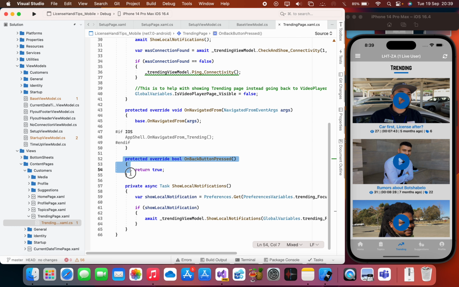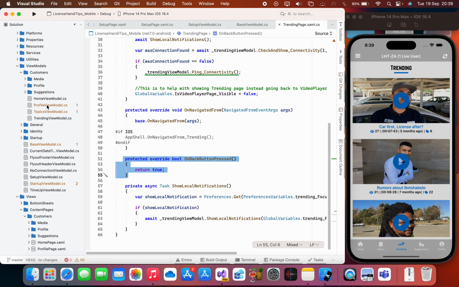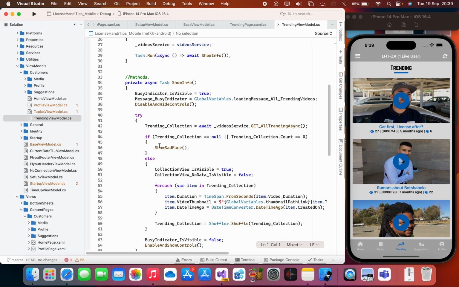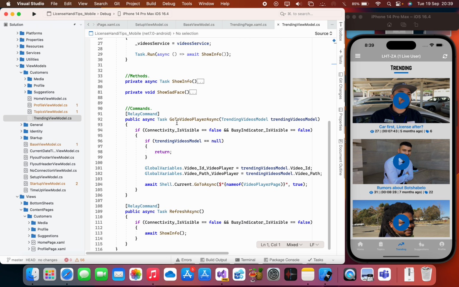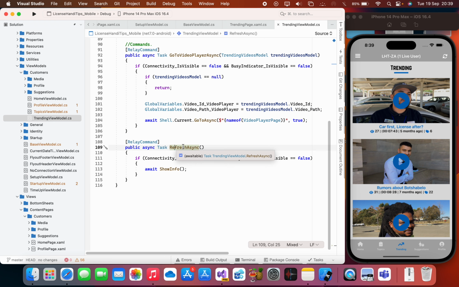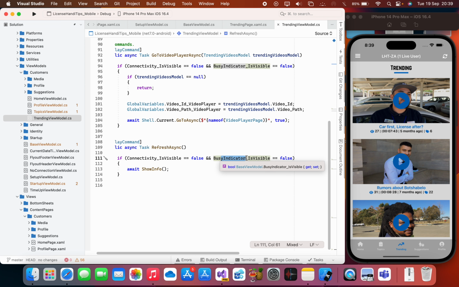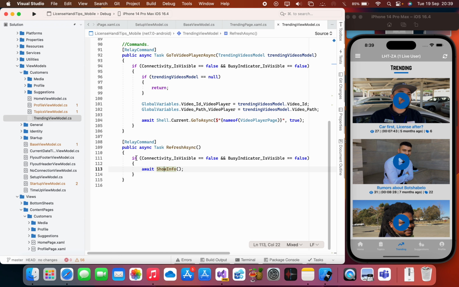You cannot click back button, but I wanted that one. So it's a view model, customers, trending. So I don't want it. This one, show set face. Now this refresh. Do you see this refresh? Guess what? It says if connectivity is visible, it's false, and busy indicator is false. Only allow that to be clicked. You see how powerful it is, because I don't want, when that is happening, the users to keep on tampering with the rest of the application's functionality.